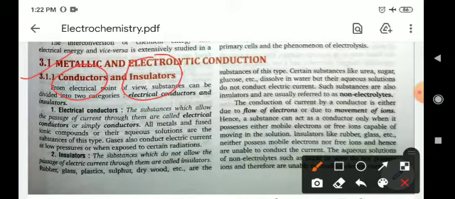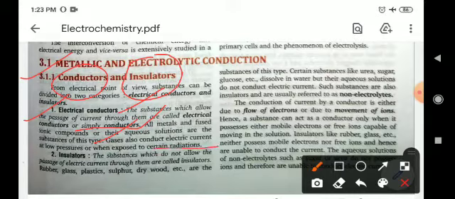Conductors are classified as electrical conductors, meaning the substances which allow the passage of current through them are called electrical conductors or simply conductors. All metals and fused ionic compounds or their aqueous solutions are substances of this type of conductor. Gases also conduct electric current at low pressure or when exposed to certain radiations.